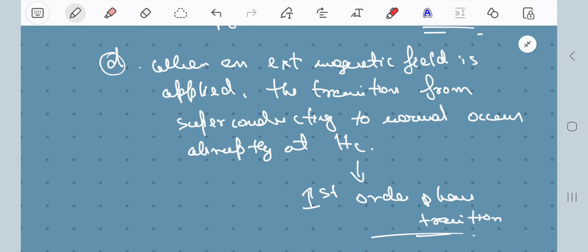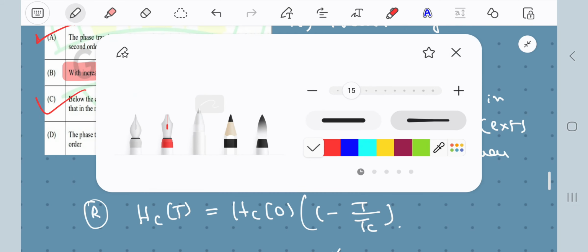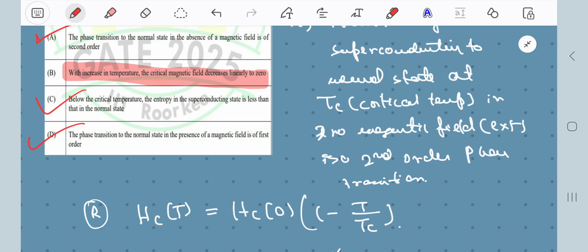Clear? So option D is right too. Got it? Fine. So three options are correct.